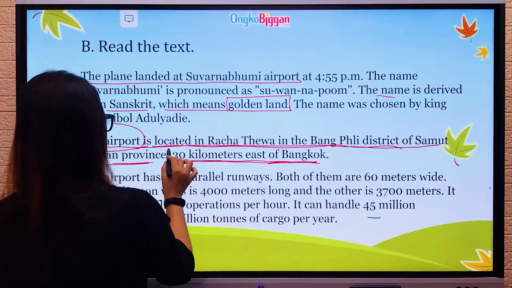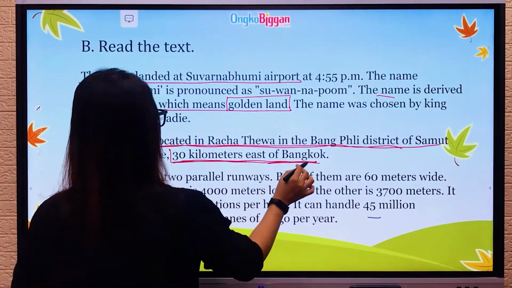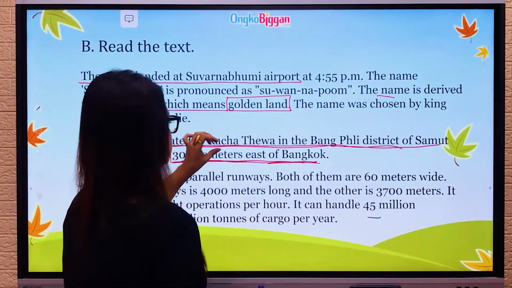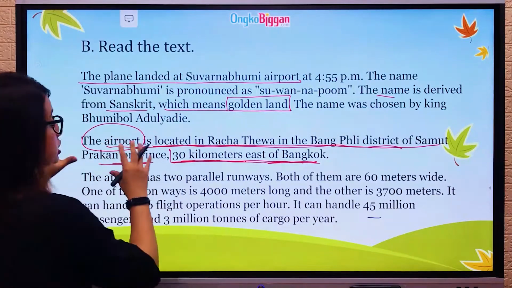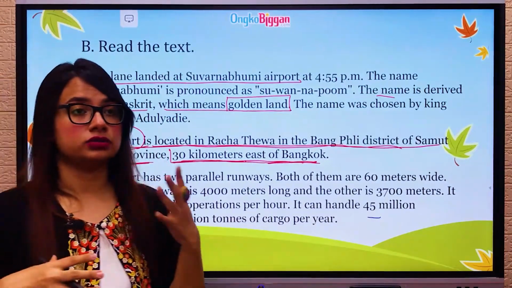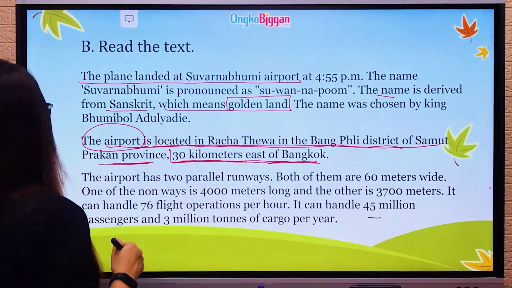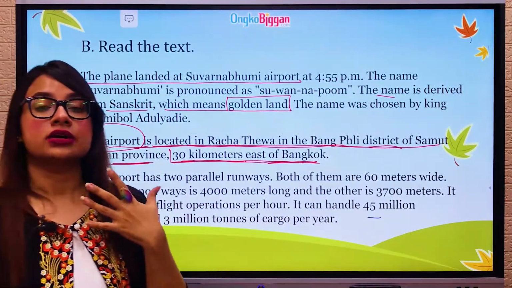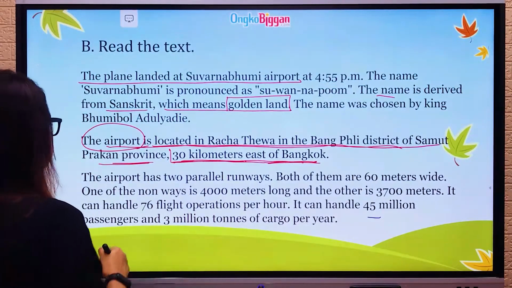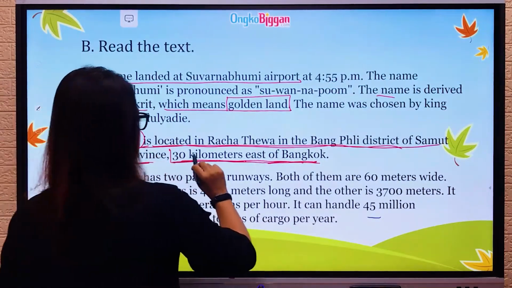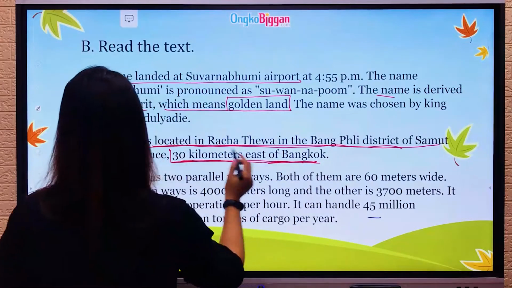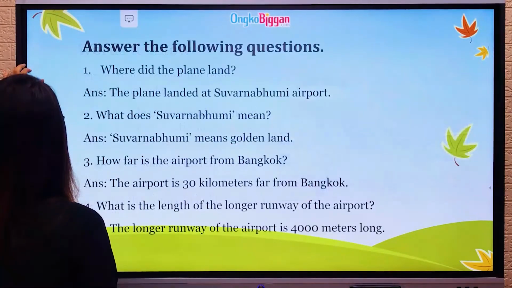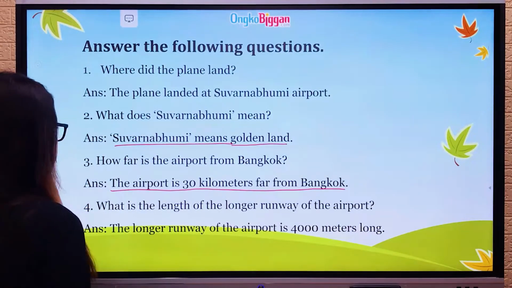Just write 30 kilometers far from Bangkok. Do not write the airport is 30 kilometers east of Bangkok. You need to write the answer according to the question pattern. So it asks, how far is the airport from Bangkok? So the answer will be, the airport is 30 kilometers far from Bangkok. All right. So we are done with question number 3.